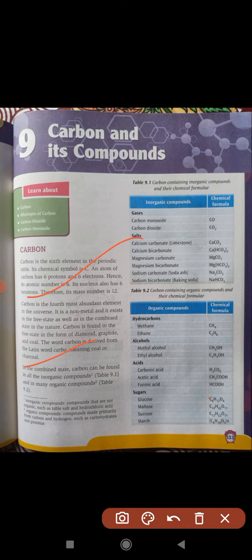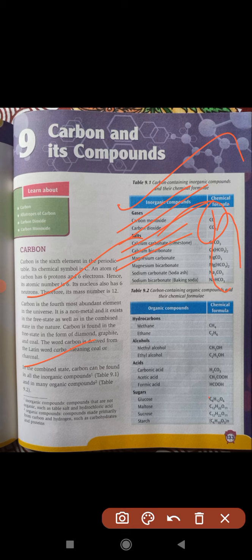Carbon can be found in many inorganic compounds. Check table 9.1. The table has carbon monoxide, carbon dioxide, calcium carbonate, calcium bicarbonate, magnesium carbonate. All the carbonates and bicarbonates are inorganic compounds, and there are also many organic compounds. You may get confused between organic and inorganic compounds. Inorganic compounds means non-living, you can say.